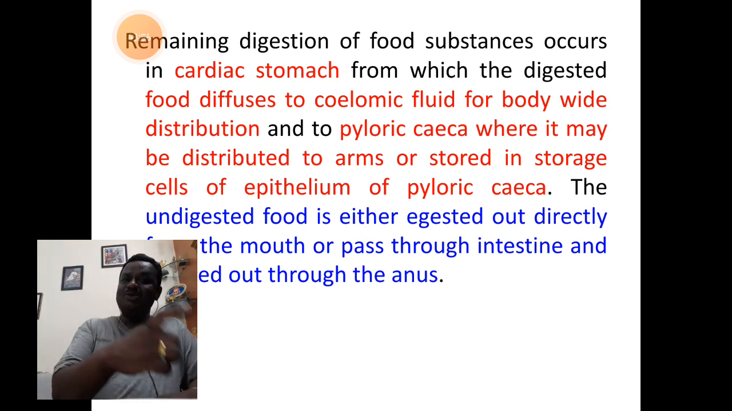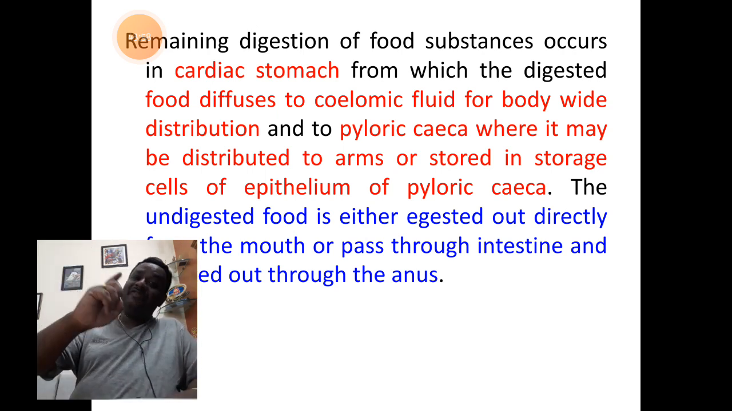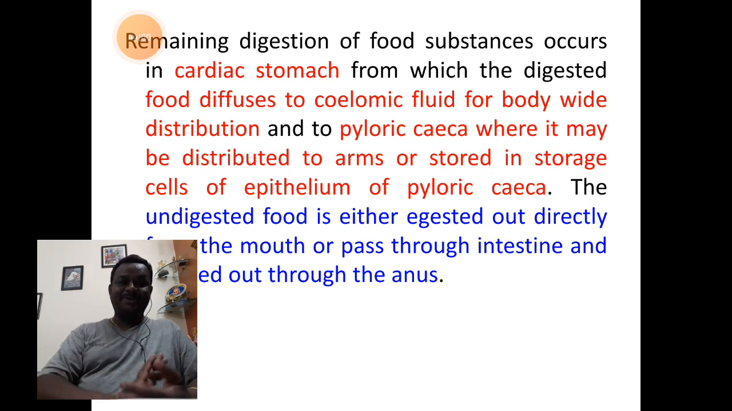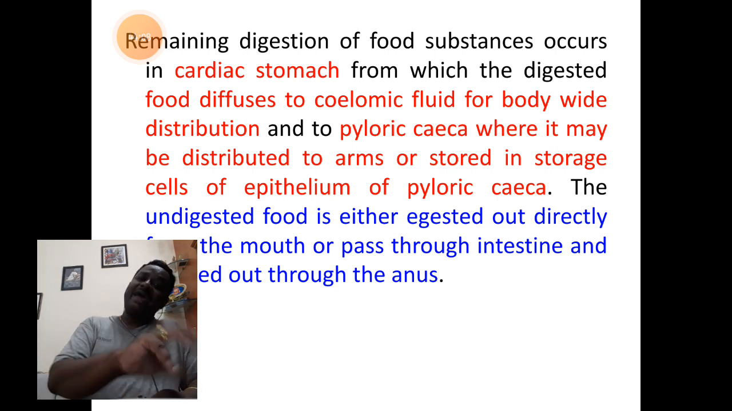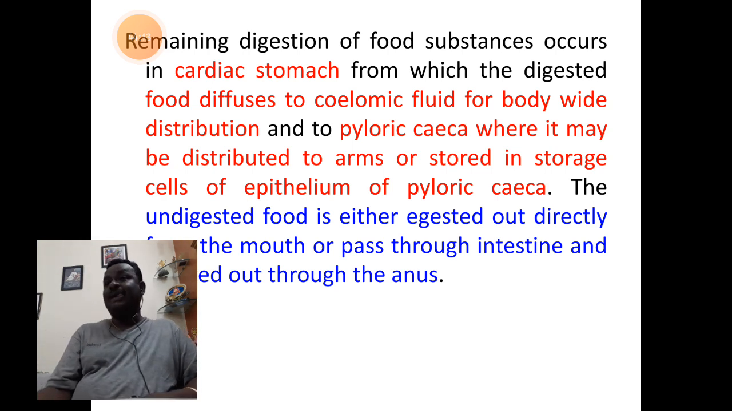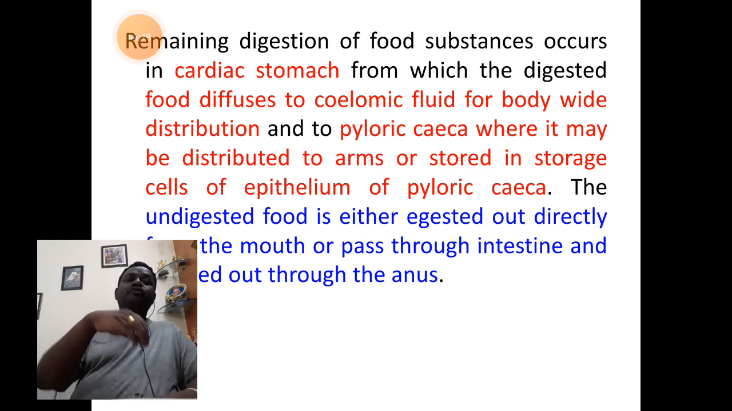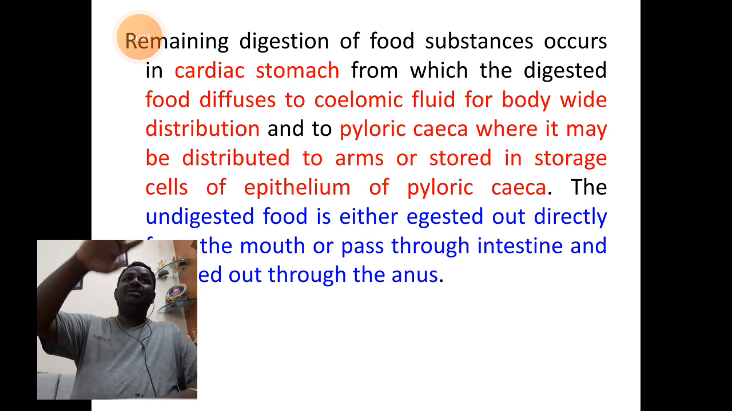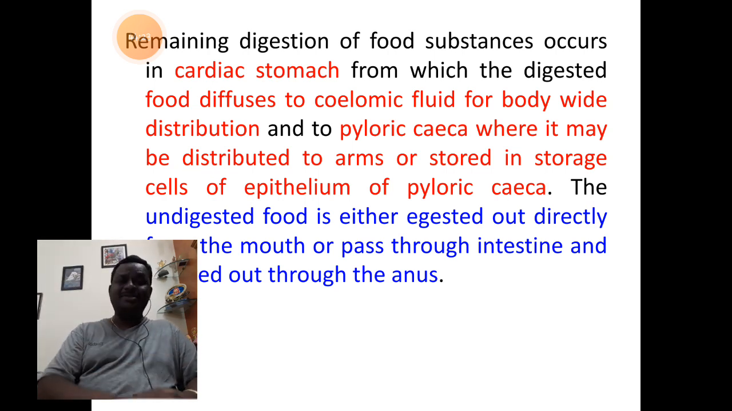The remaining digestion will take place from the cardiac into the pyloric stomach. The pyloric caeca will produce enzymes, and the enzymes will act upon the food. The digested food will be taken back into the body, extra food will be reserved, and then undigested food is thrown out.